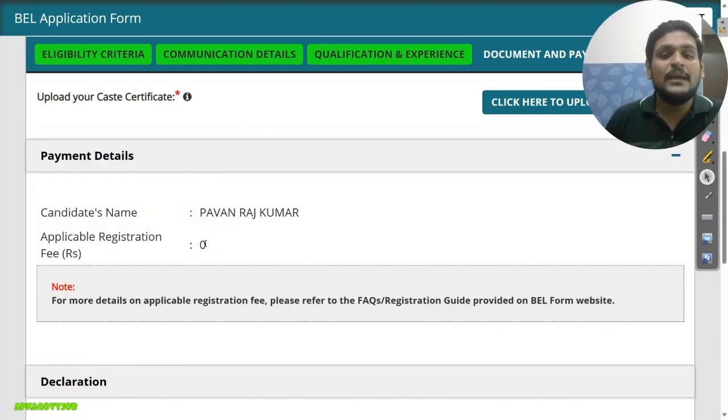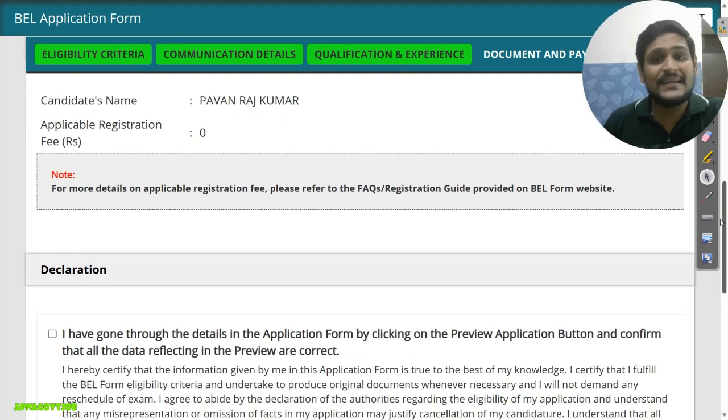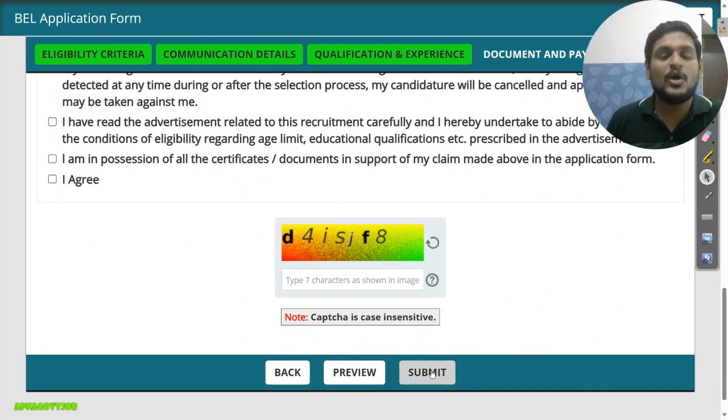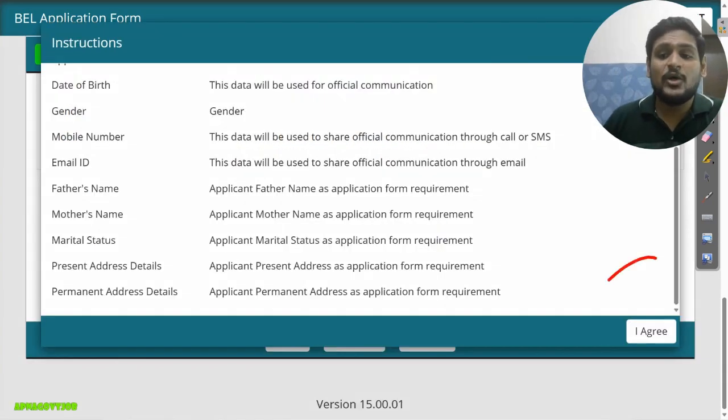Then here you will see payment details. Okay, application fee for SC/ST there is no fee, so that's why it comes 0. For General, EWS, OBC, 1180 is the fee. Okay, just scroll down, then click on all these check boxes and then enter the captcha and click on the final submit button. Okay, again click on the I agree button.